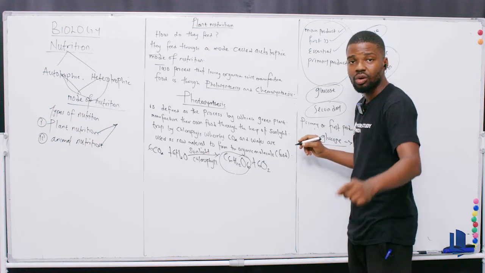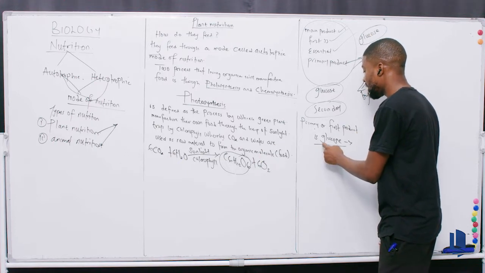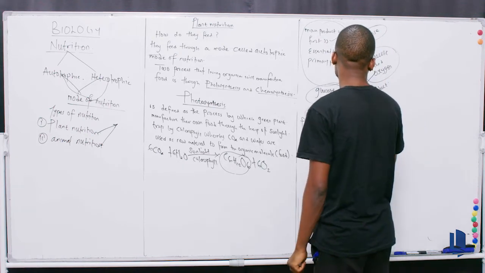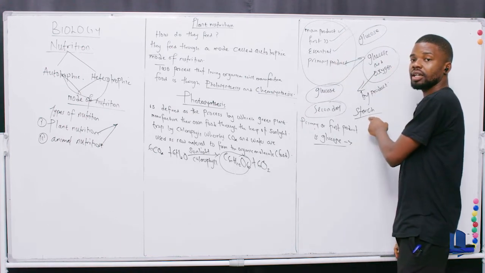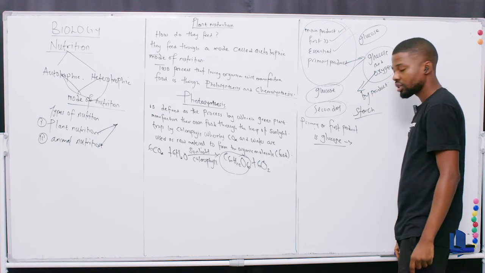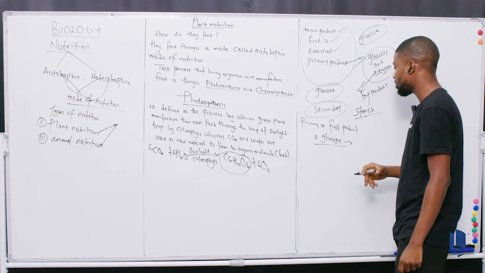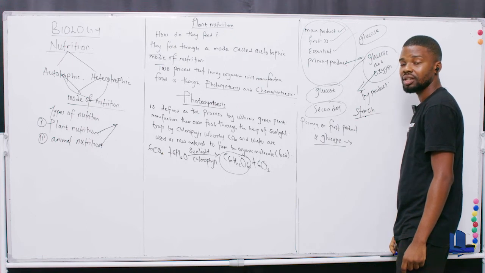All right? So, if the first product is glucose, then it means that the secondary product is going to be what? It's going to be starch. So, first product, glucose. Secondary product is going to be what? Starch. Are we together now?